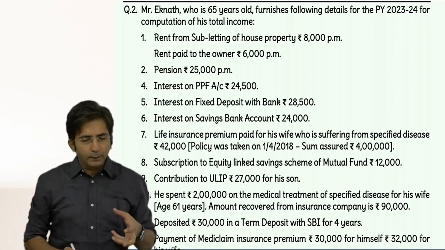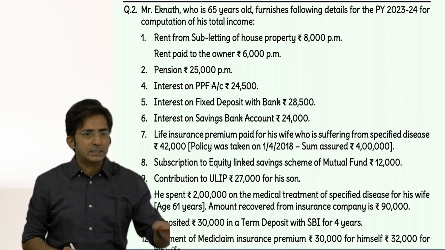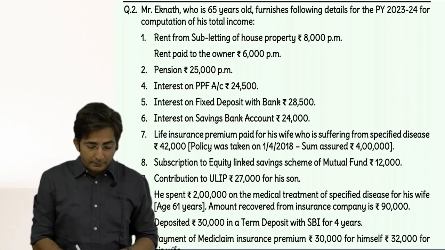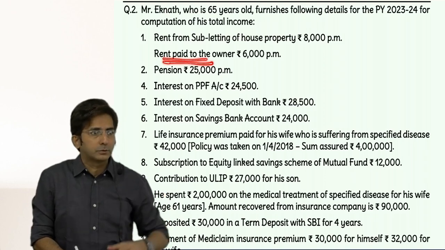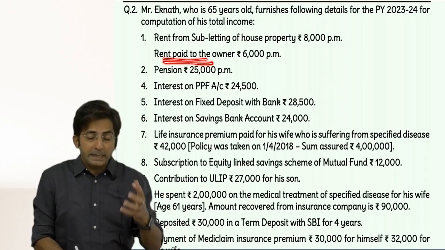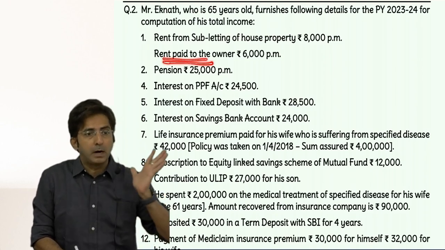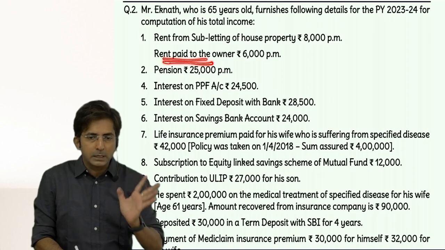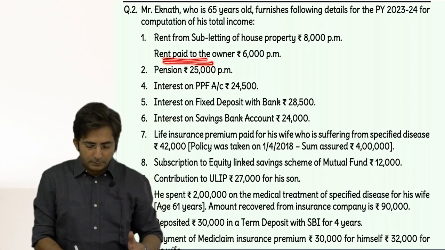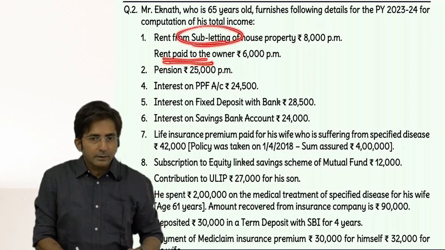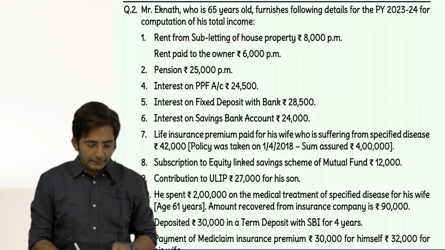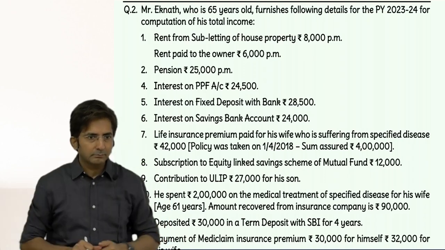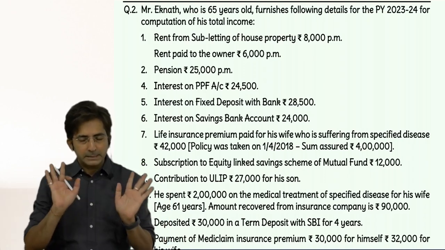See, if you have done subletting, that means definitely it is your extra property. And although you have paid rent, that rent paid is not of your main house. For your main house, definitely he should be owning some house. Otherwise, in subletting, if you are paying rent, it will not obviously be your main house. Is this the house where he is staying? He might be staying in some house.